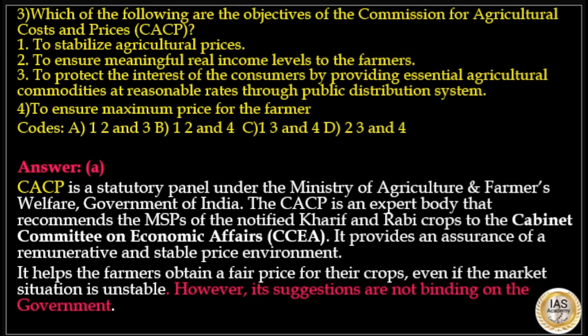The CACP is an expert body that recommends MSP of the notified Kharif and Rabi crops to the Cabinet Committee on Economic Affairs. It provides an assurance of remunerative and stable price environment. It helps the farmers obtain a fair price for their crops. However, its suggestions are not binding on the government.